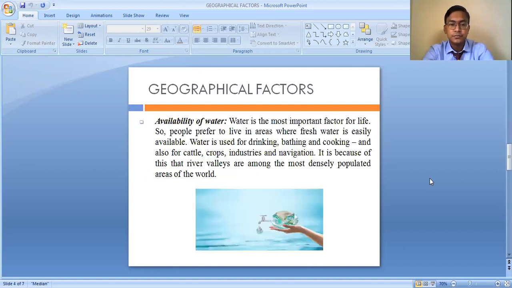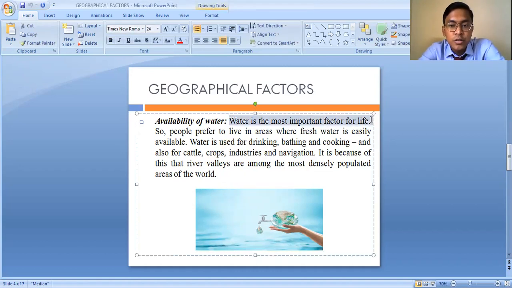Availability of water is the most important geographical factor, because water is required for living. Without water, human beings cannot live. So water is the most important factor for life, and people prefer to live in areas where fresh water is easily available.